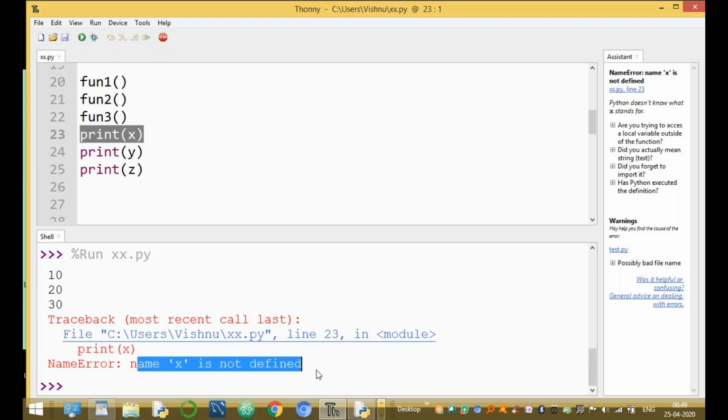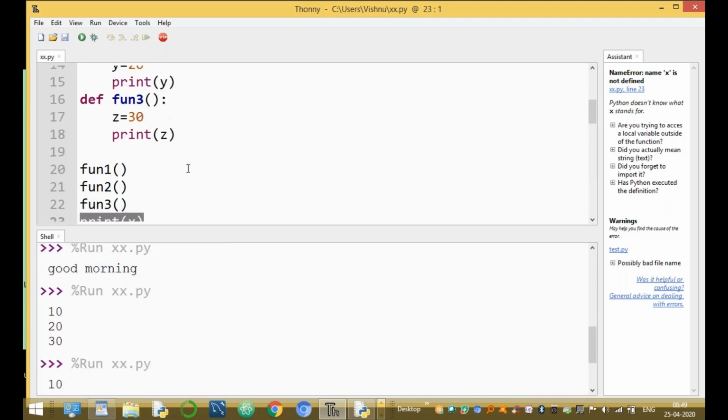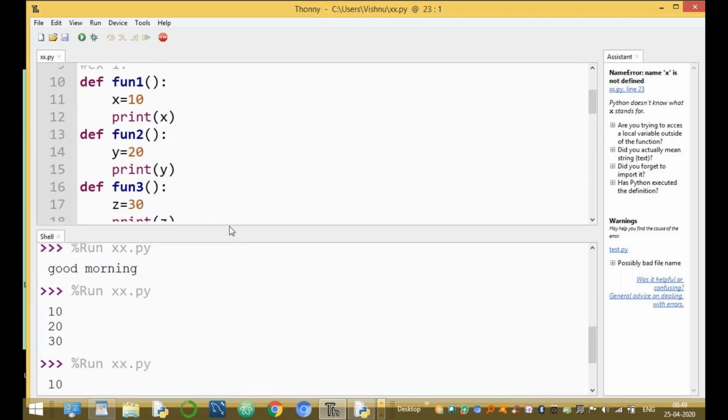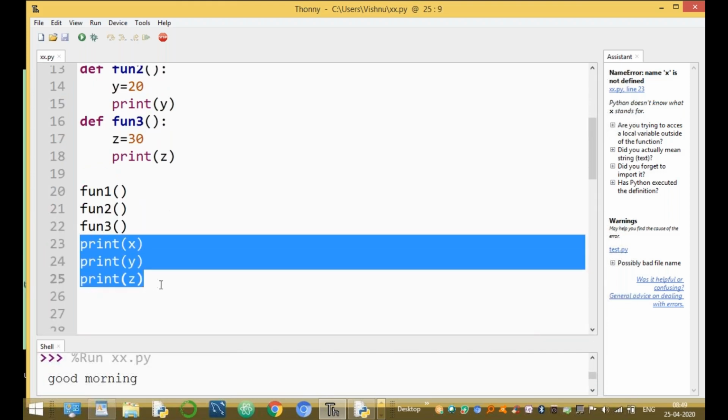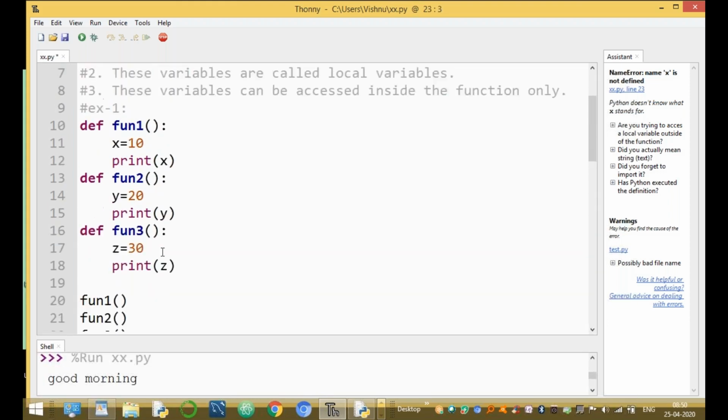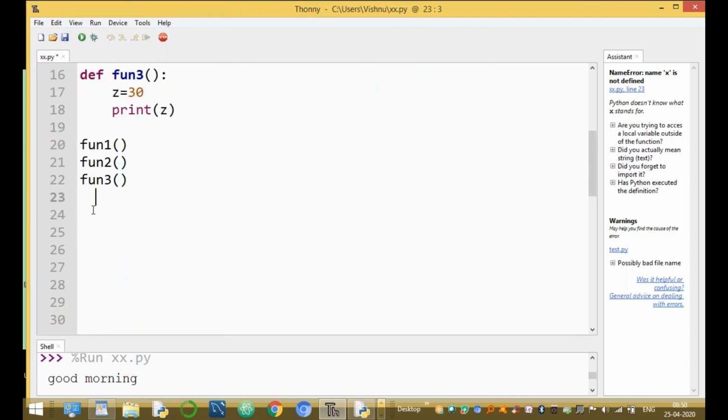In the main program, X is not defined because X is a local variable, but X is not a global variable. This variable is declared only inside the current function F1. It cannot be accessed outside the function. Clear guys? This is called a local variable. But now what is a global variable?